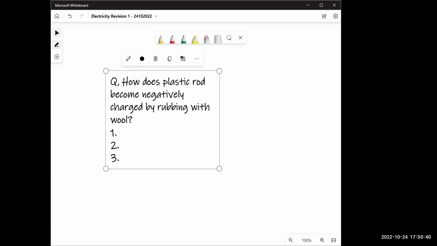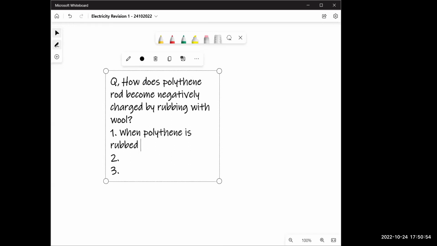So instead of saying plastic, let's use the word polythene because that's what your exam is going to ask you. So when polythene is rubbed with woolen cloth, electrons are pulled off from wool to polythene.